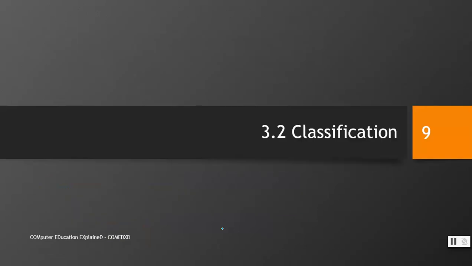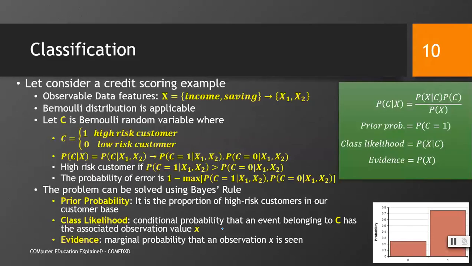Classification. How do we do the classification basically? Let's consider a credit scoring example. We look at another example. In this, we have observable data features. We suppose that we have two observable data features, which are income and saving. We denote income by x1 and we denote saving by x2.